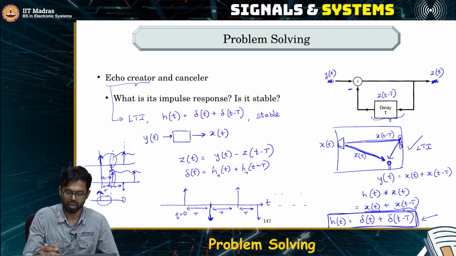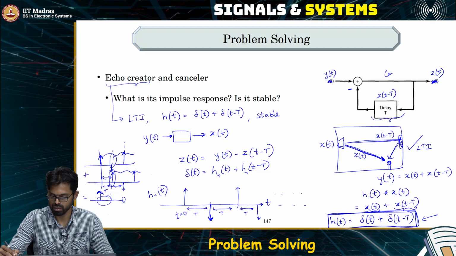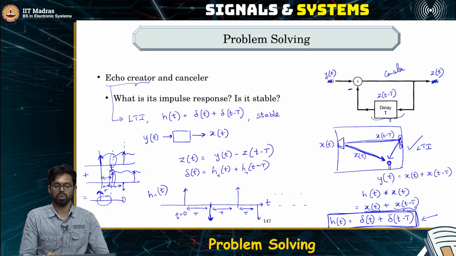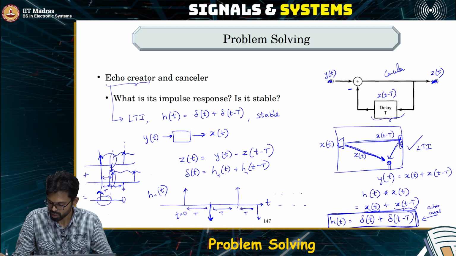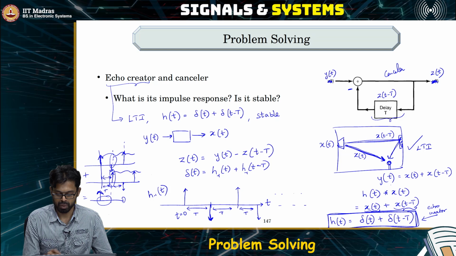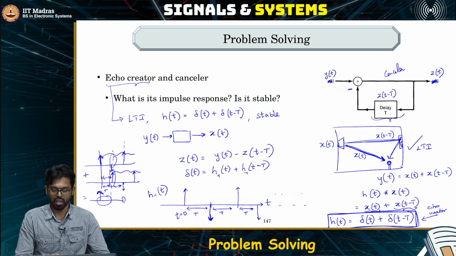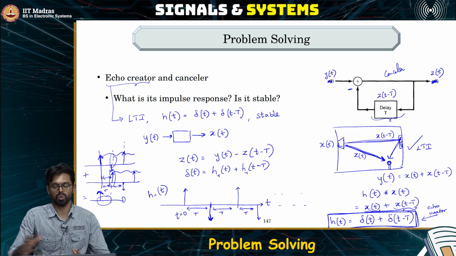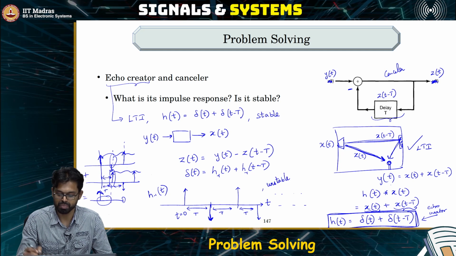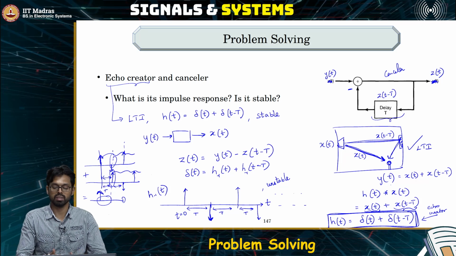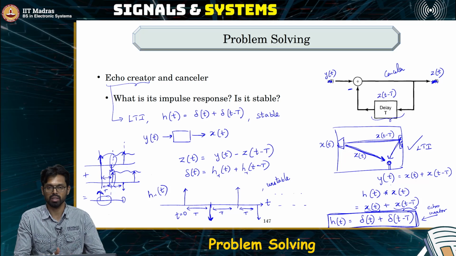So this is the impulse response of the echo canceller, which will cancel the echo, and this is the impulse response of the echo creator. Clearly, the echo creator is stable, but as you have infinitely many impulses in the impulse response of the echo canceller, each of this has area 1 and the total area will become infinity, which means the echo canceller is actually unstable. The echo creator is stable, but the echo canceller actually can end up being unstable. So you need to carefully operate the system when you cancel echoes.